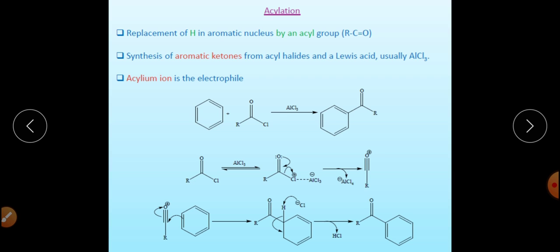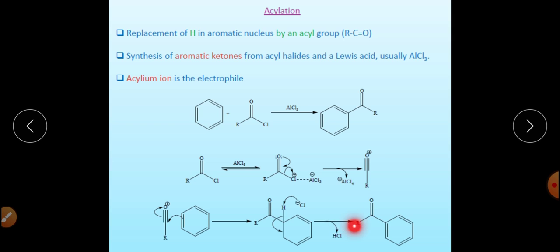In this reaction, we generally use acid chloride in presence of AlCl3. AlCl3 here acts as a catalyst, and it first reacts with acid chloride and forms the acylium cation. This is the acylium cation. The benzene ring will react with the acylium cation and form the arenium ion in the first step, which is the rate-determining step.